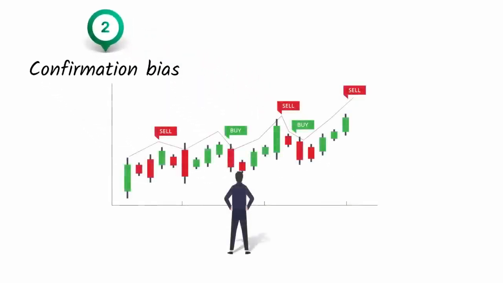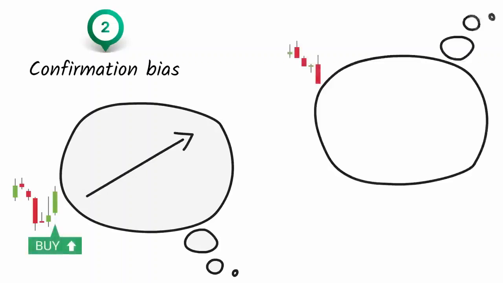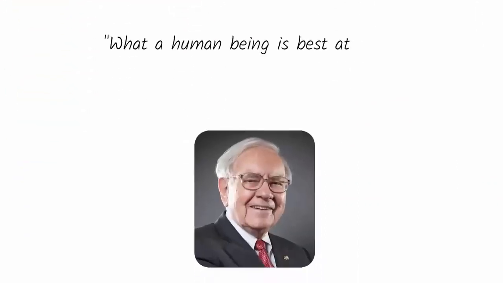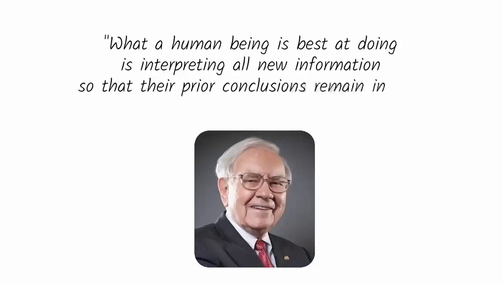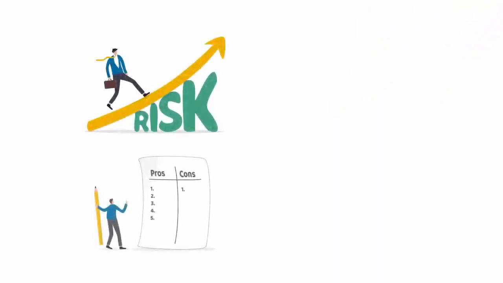I used to stare at stock price charts for hours, searching for buy and sell signals. If I felt the market was going to go up, I always found a bullish price pattern that signaled a buy. And when I thought the market was ready for a correction, I always found a price pattern that confirmed my fears. Warren Buffett once remarked, "What a human being is best at doing is interpreting all new information so that their prior conclusions remain intact." If there's something you feel like doing, you will almost always find enough evidence to support doing it.